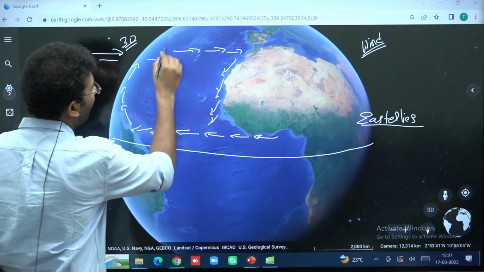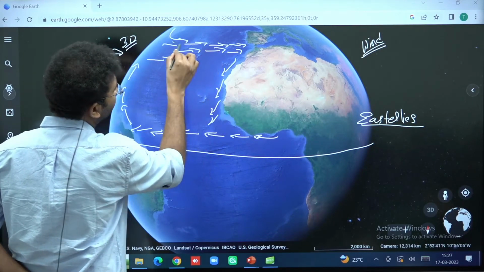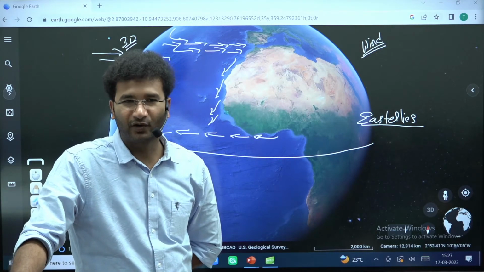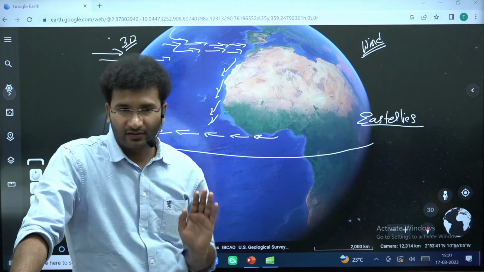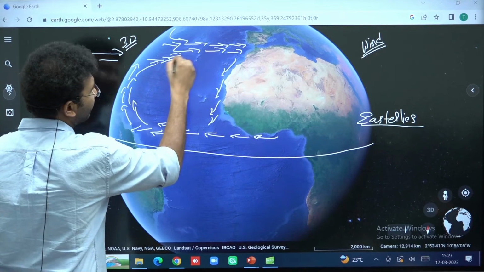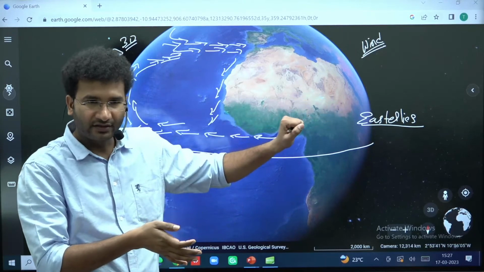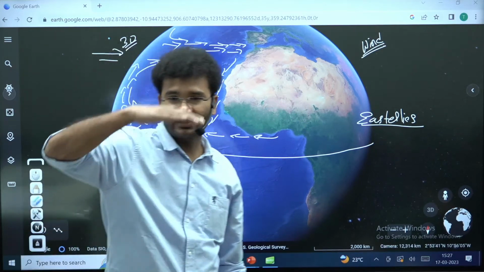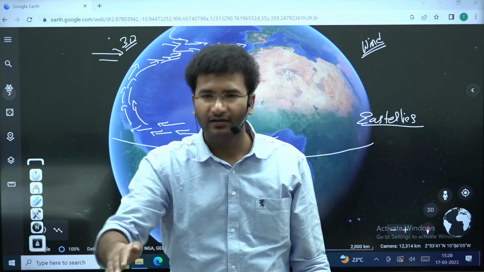And here, the water in the westerlies, you also get to see that all the water is getting piled here, right? Piling up of water is taking place. So when piling up of the water takes place, the height of the ocean will also be a little more. Got it? So this is your Gulf Stream. In this Gulf Stream, the piling up of water is taking place. Imagine you take a bucket of water and you throw it onto the floor, right? Wherever the water piles up, the water height is a little high. Now, once the ocean is having higher height at one latitude, and at a different latitude, you have a little low oceanic height.